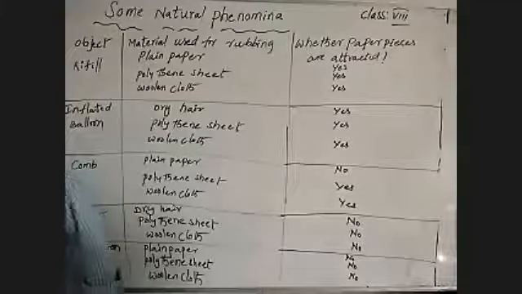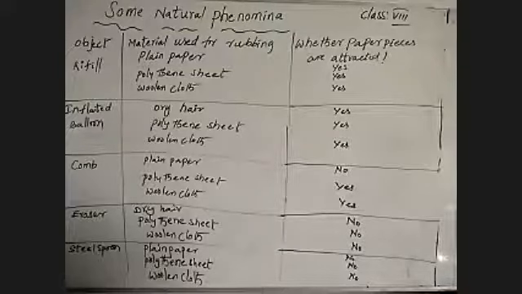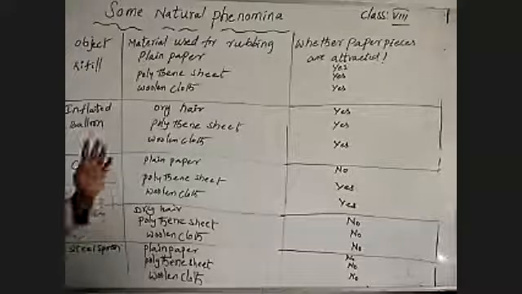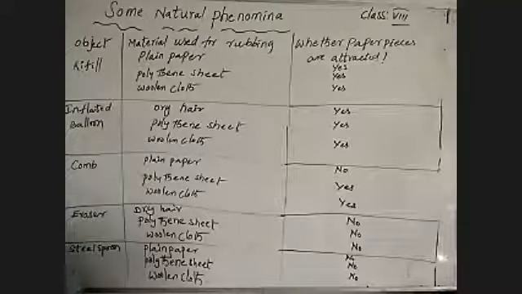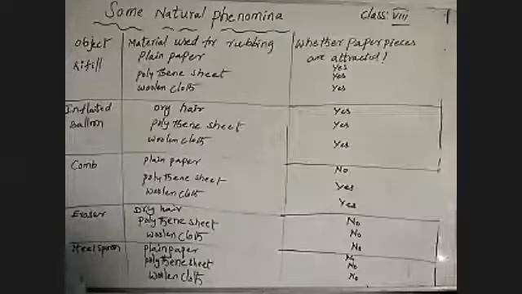Observe carefully what I am saying to you. What can we observe? See carefully. The particular object is rubbed on a particular surface. In that situation, are the papers attracting or not? Why are the papers attracting? Why are the papers not attracting? Can you answer that?